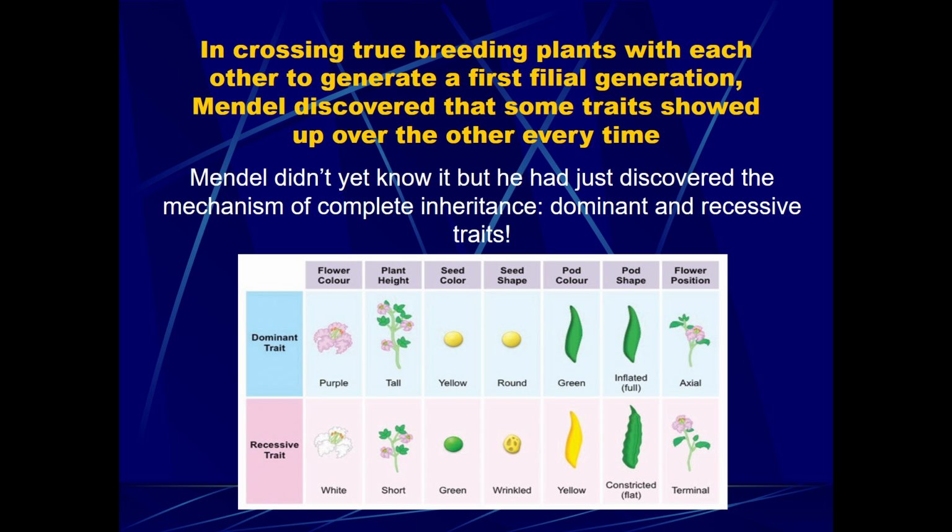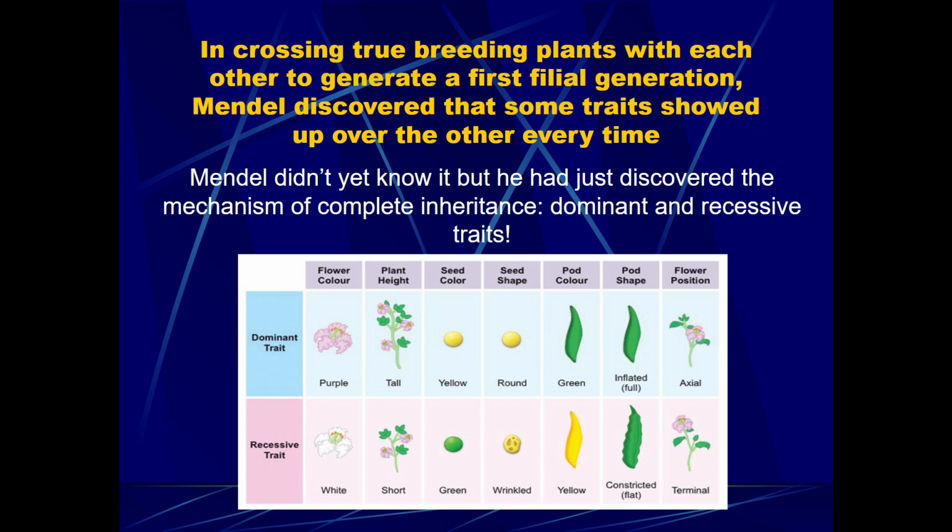And in crossing the true breeding plants with each other to generate a first filial generation, Mendel discovered that some traits showed up over the other every time. And again, that's how he determined which traits were dominant or recessive, by crossbreeding, for example, purple versus white flowers. The purple flowers always showed up in that first filial generation, so he determined that trait was dominant over white.